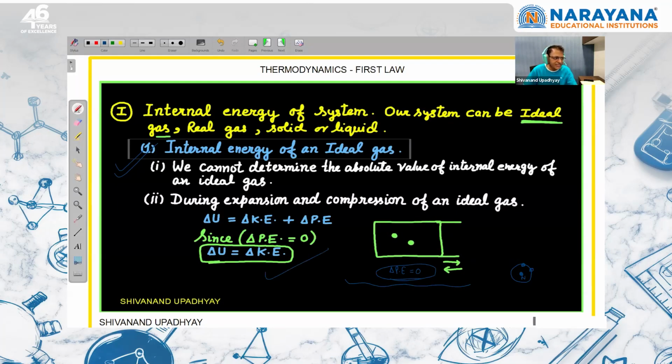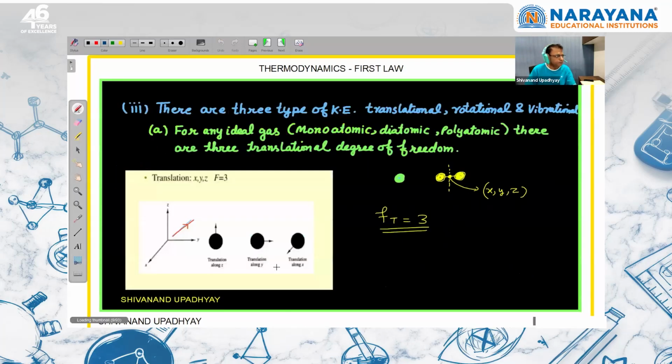So we can say that change in internal energy is equal to change in kinetic energy. And kinetic energy, we know, depends on temperature. That's why we say that if an ideal gas is participating in any process, the change in internal energy only depends on the change in temperature, right? There are three types of kinetic energy: translational, rotational, and vibrational. The gas can be monatomic, diatomic, or polyatomic. There are three translational degrees of freedom, right?